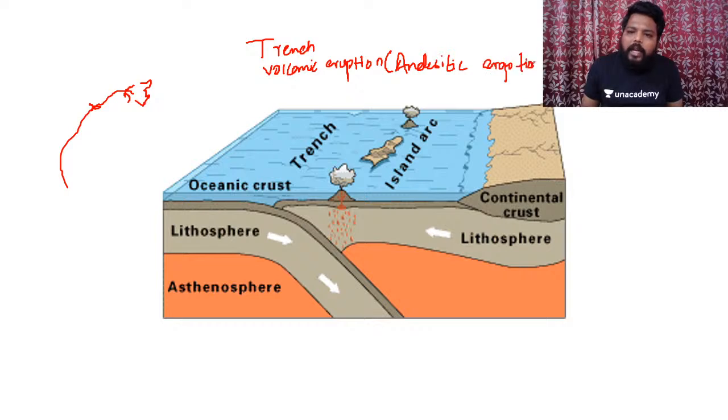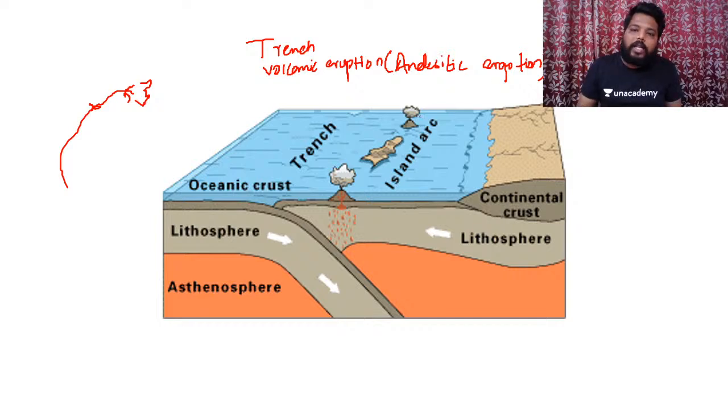This andesitic eruption is violent in nature, very explosive, and the magma which comes out is acidic lava. Acidic lava is the kind of lava which has maximum silica content, and as it has maximum silica content, it has less fluidity.